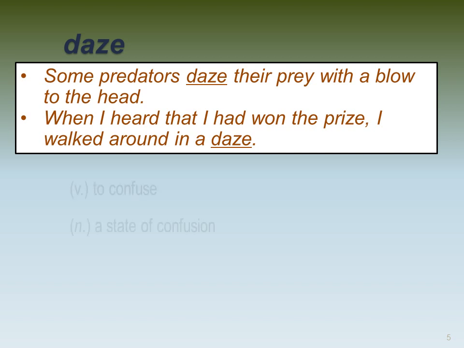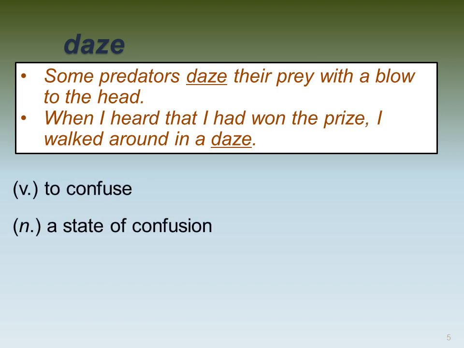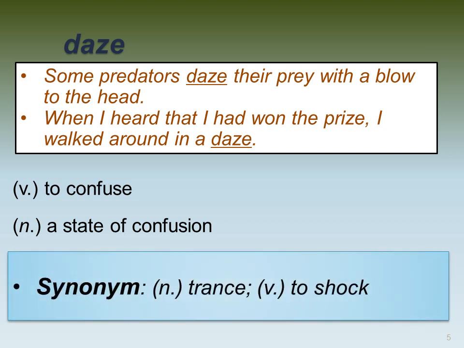When I use it as a verb, it means to confuse or to stun. When I use it as a noun, it means the state of confusion, to be confused. Synonym would be trance for the noun or to shock for the verb.